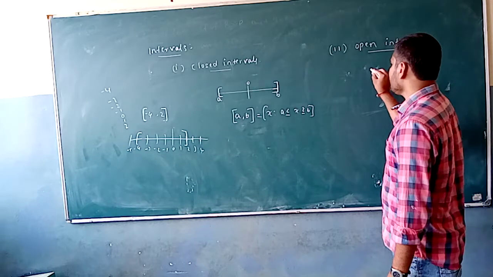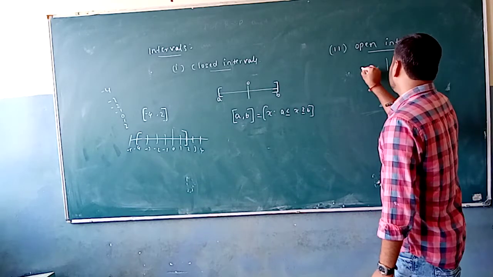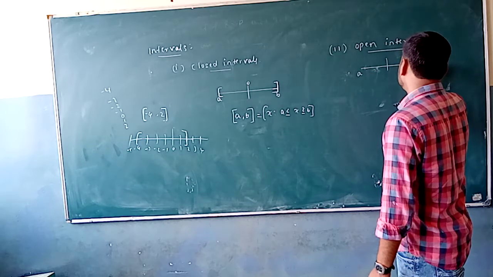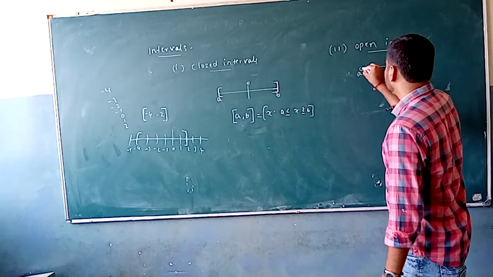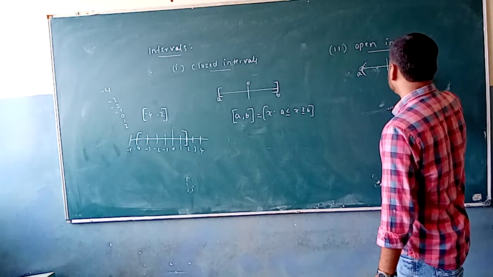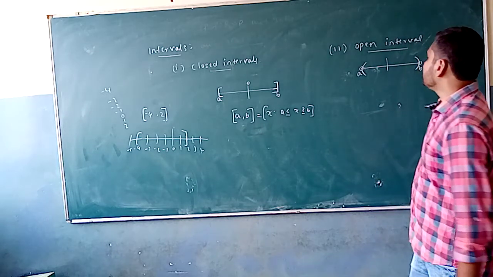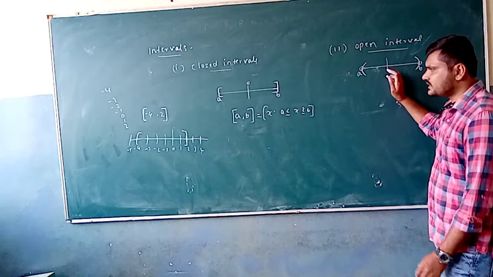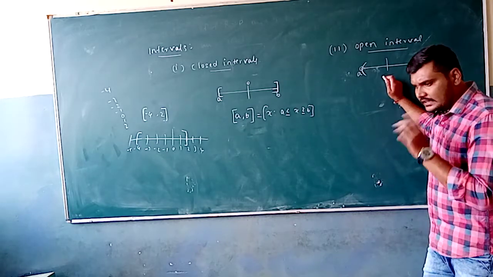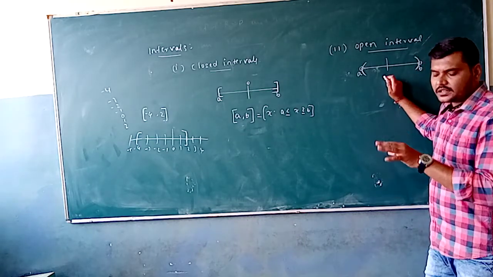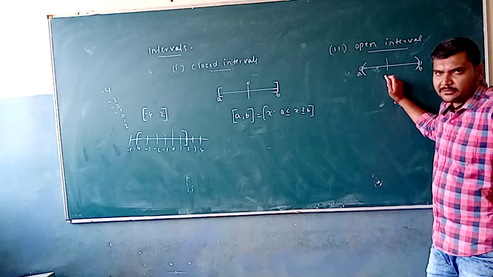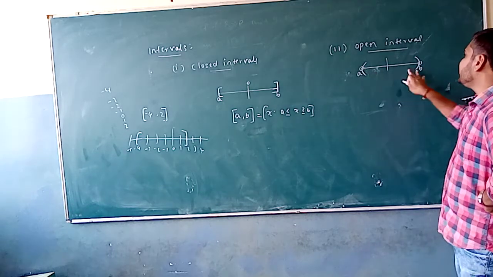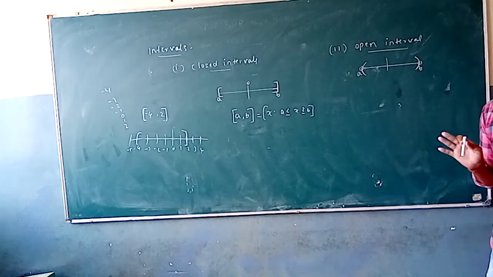Here, this is going to be A, this is going to be B. Like that, the open interval is going to be denoted on the number line. Here, the open interval says that the ending points are not included in the given set. We can say that here A and B is such that the ending points are not included.